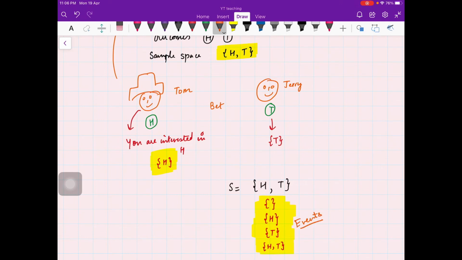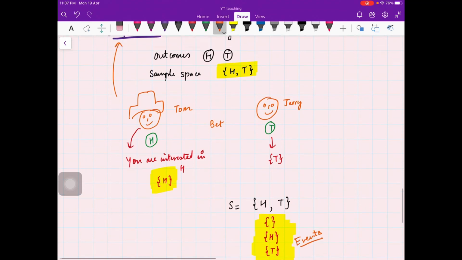Events are defined because we want to measure probability. For example, in the last video I gave you an example: suppose you want to visit Disneyland tomorrow. The outcome may be that you visit Disneyland, or that you don't visit because of bad weather, or you are not well. Which outcome are you interested in? You are interested in visiting Disneyland, so for you that outcome is your event. An event is basically all those outcomes in which a particular person is interested.